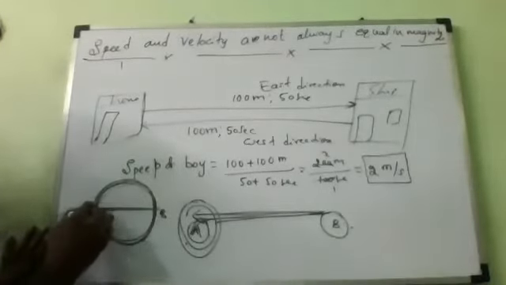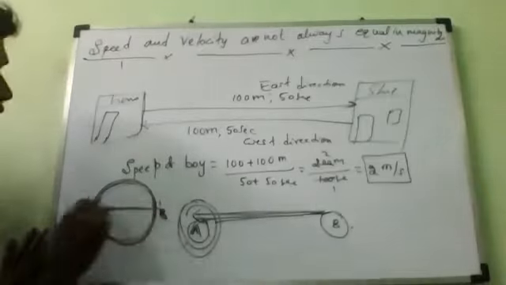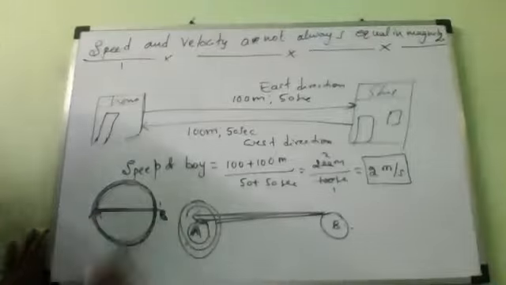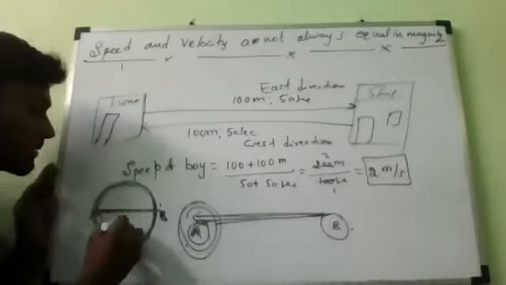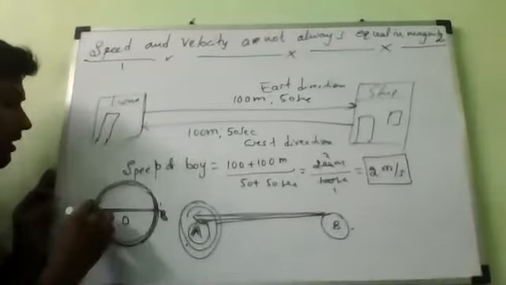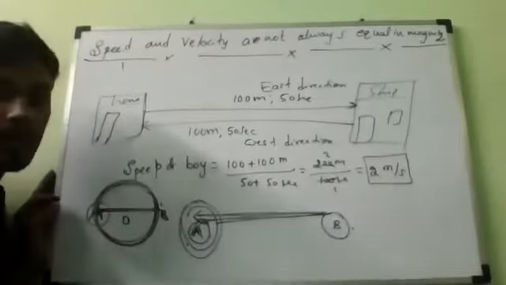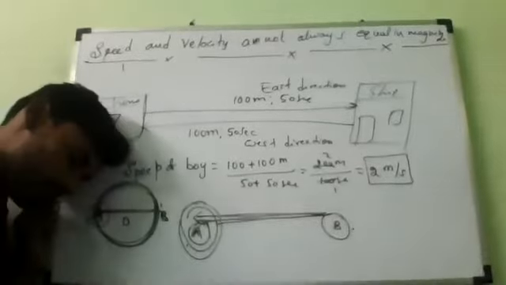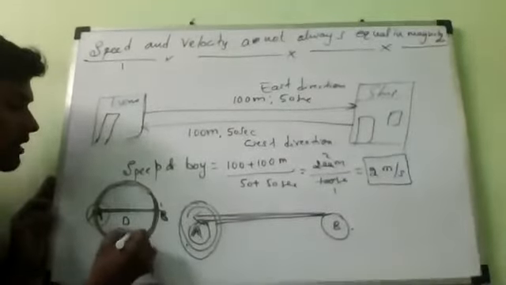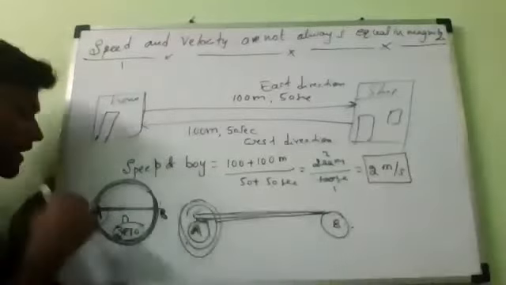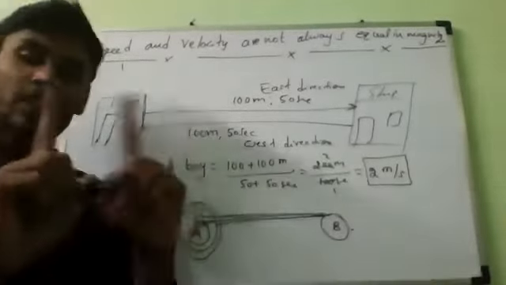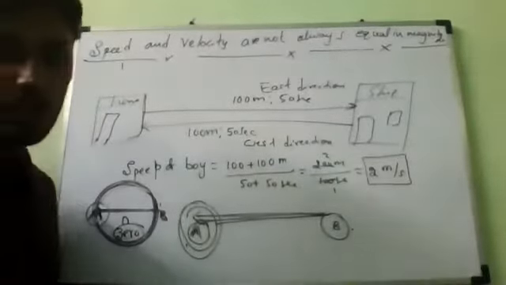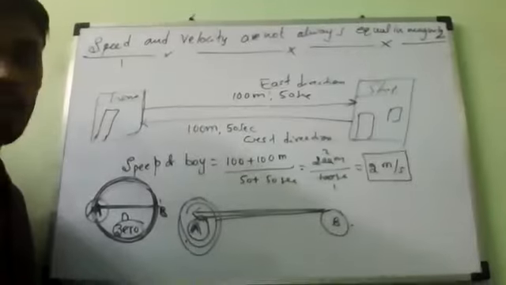Suppose you are at initial position A and finally reach B, a half rotation. Then the displacement equals the diameter of the circle. Suppose you complete the full circle and reach point A again. What is the displacement? Initially you are here and finally you reach here. The displacement is 0, because the initial point is the same as the final point. The two points become the same point, so the displacement between them is 0 only. Yes or no? All of you understood or not?